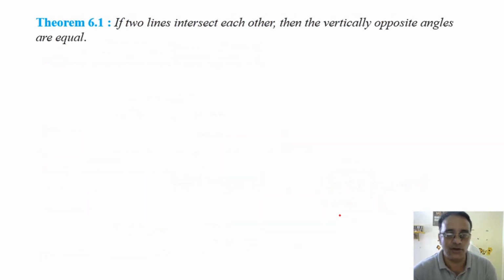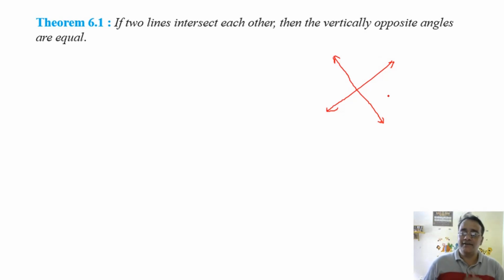Now we'll see one theorem. This is based on vertically opposite angles. Vertically opposite angle क्या होता है? If two lines intersect, then the pair of non-adjacent angles, the pair of angles which do not have any common arm.